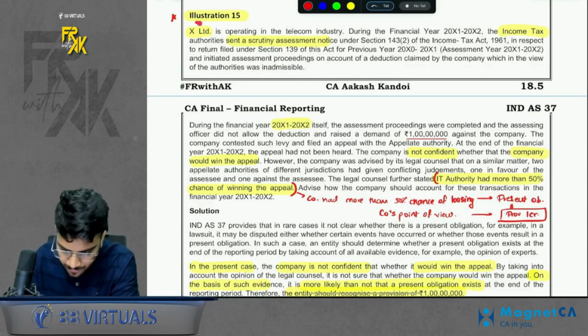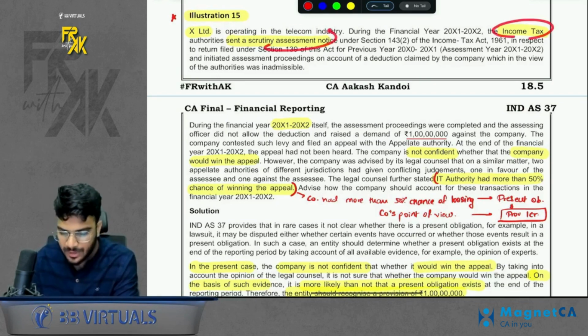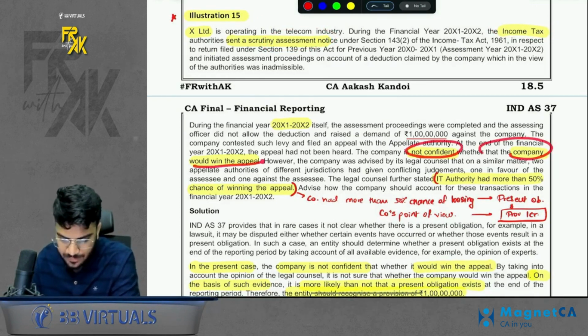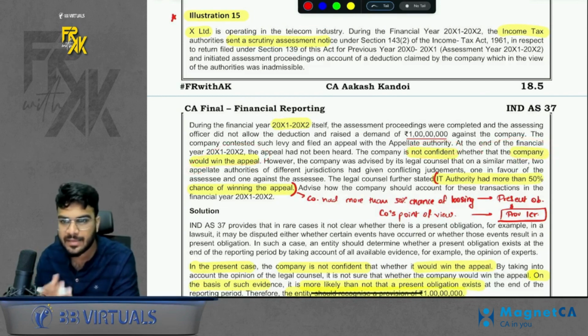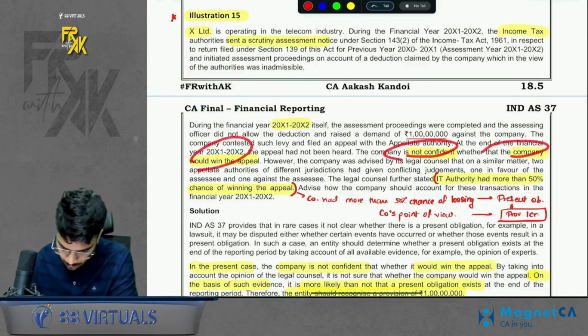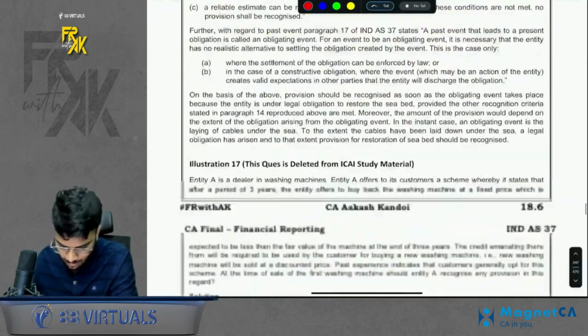Okay. Illustration number 15. Not a LDR but a normal question. It says that we have received a notice from the income tax. And it is said that the company is not confident of winning the case. So that means the company feels that there is more than 50% chance that it will lose the case, present obligation. So create a provision for the same. Okay, do remember that part.